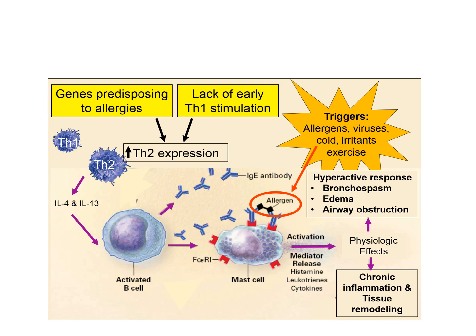The degranulation causes the release of different inflammatory mediators like histamine, leukotrienes or cytokines, and these released inflammatory mediators can further cause a hyperactive response like bronchospasm or edema or airway obstruction, or there can be a chronic inflammation also, and because of this chronic inflammation there can be tissue remodeling of the airway also.